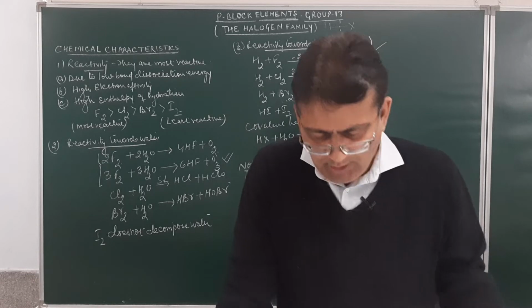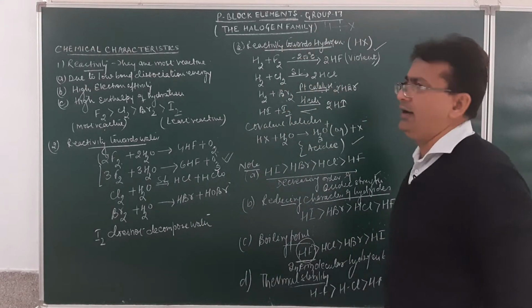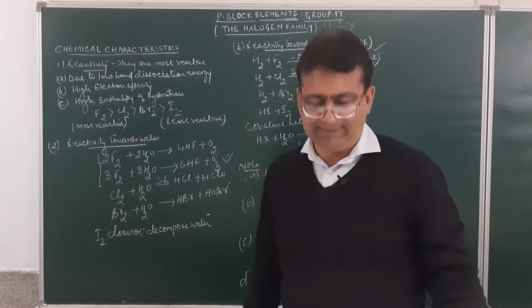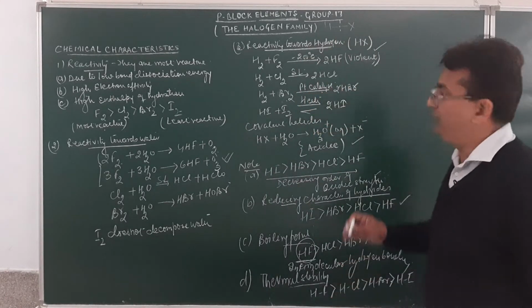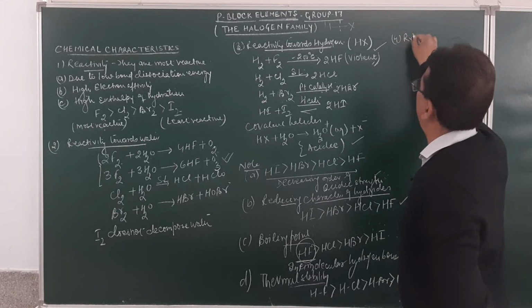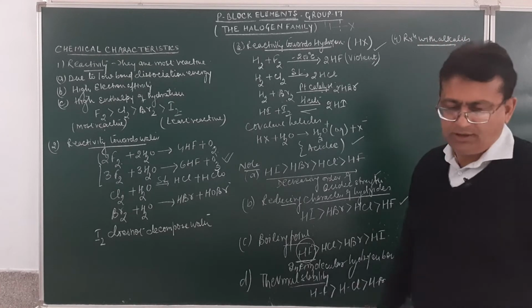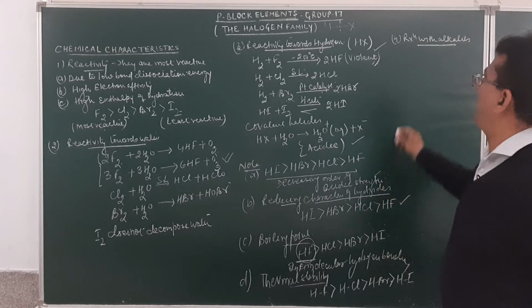Am I clear? Now, we will discuss with you the reaction with alkalis. So, how do we account for the reaction with alkalis? So, the fourth property will be reaction with alkalis. This is again an important reaction over here. Reaction with alkalis.